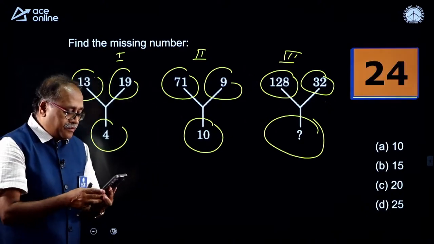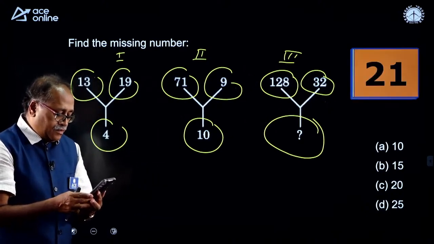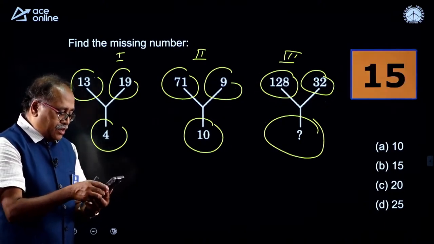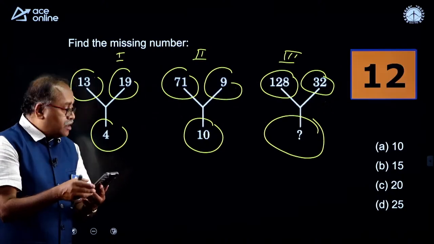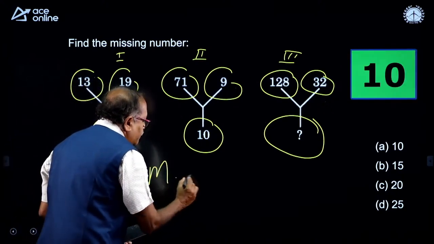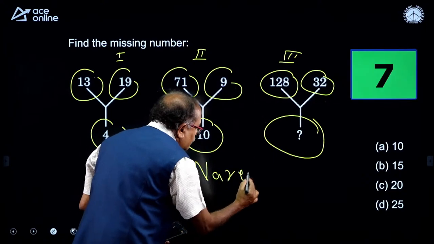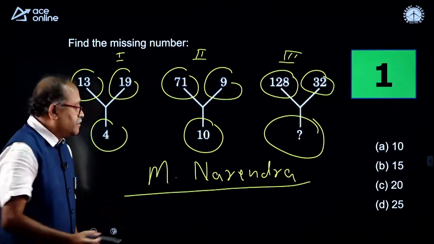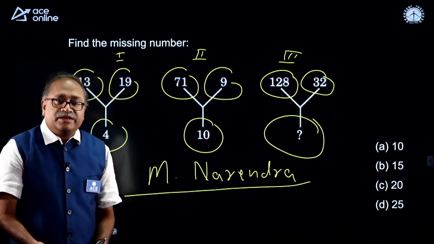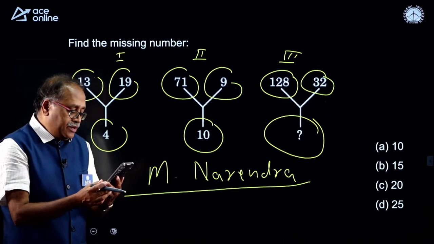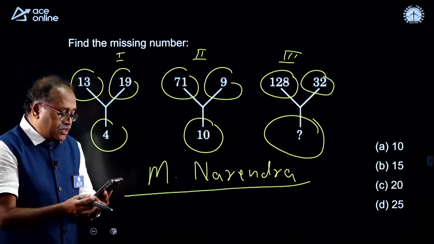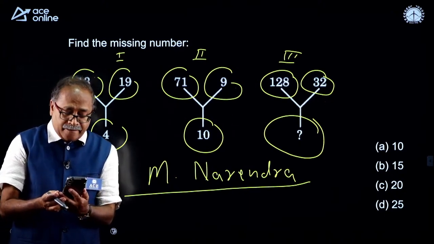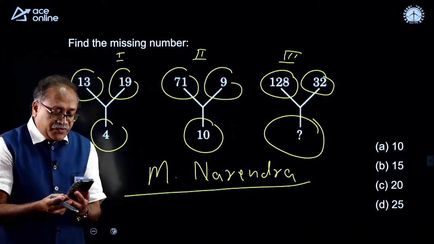Will anyone answer the question? I can't see the comments. Okay. Come on, come on. My name is Narendra, M. Narendra. Right, my dear friend? Okay, Mahesh. Now answer the question here. Will you please answer the question? Come on, my young friends.